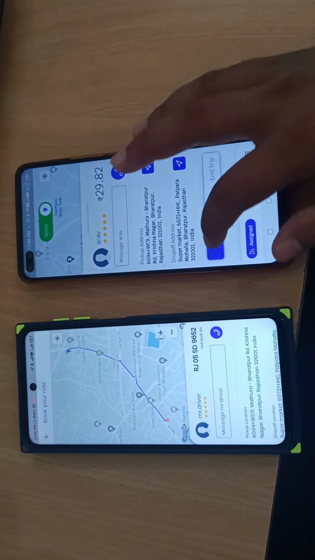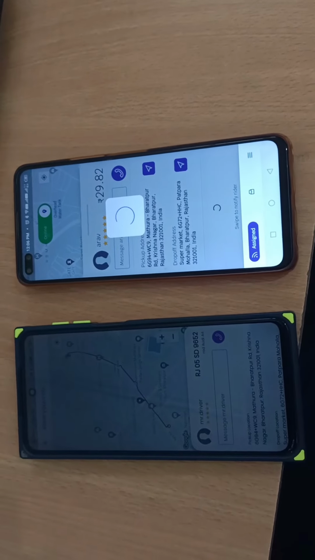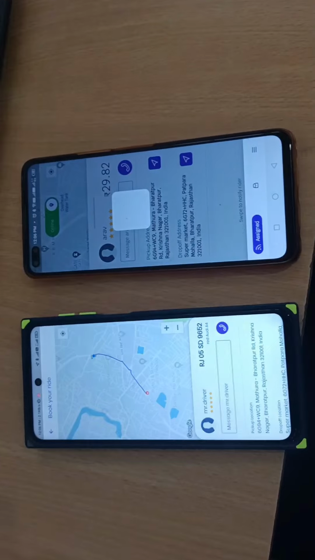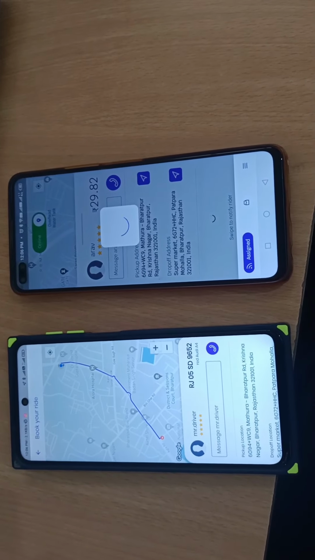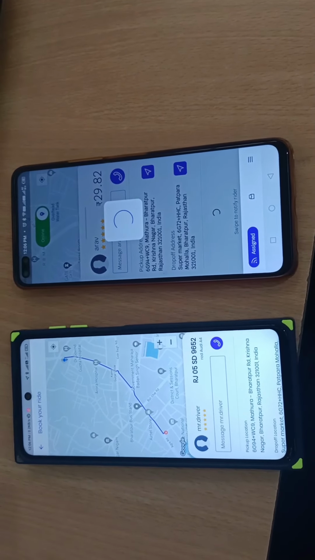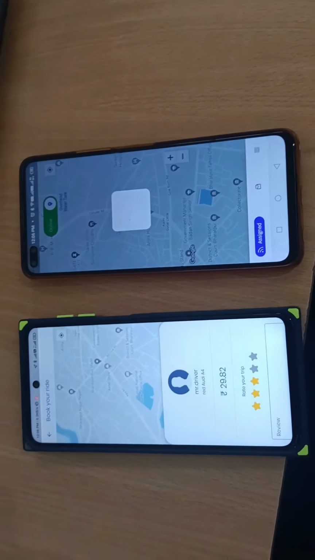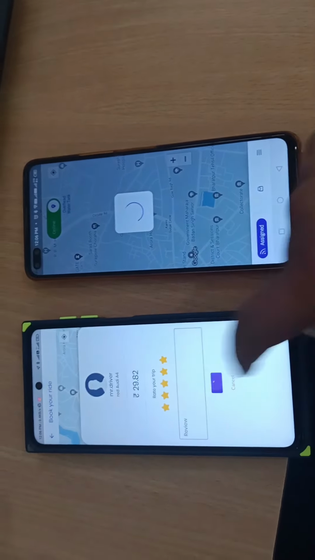And right now we just end this trip. So yeah, the trip is completed.